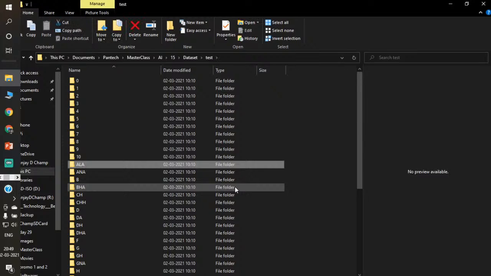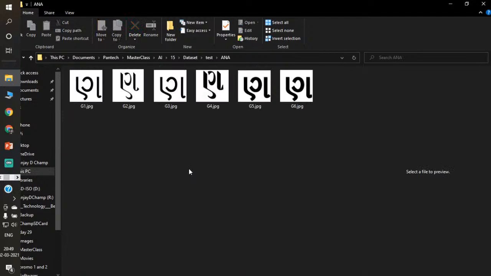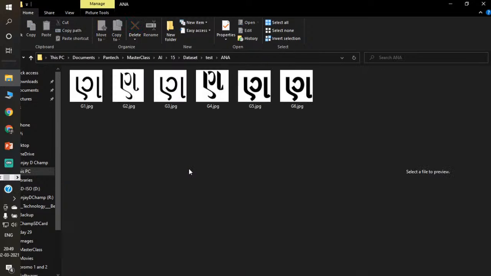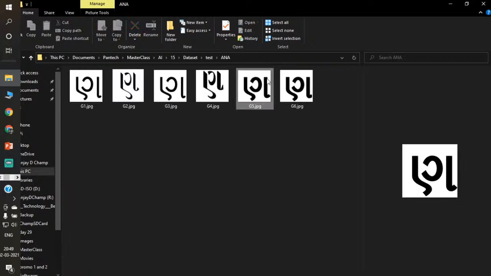The only thing is, I don't know Gujarati. For example, if I'm just going to load these kinds of images and place them in the normal test folder, I don't know which it is, because I don't know whether it is Anna or Ala. Definitely I don't know. So I segregated the data set the same as the training folder. If I'm going to pick the data set from Anna, the result should be Anna, so that's why I segregated the data set as a test.